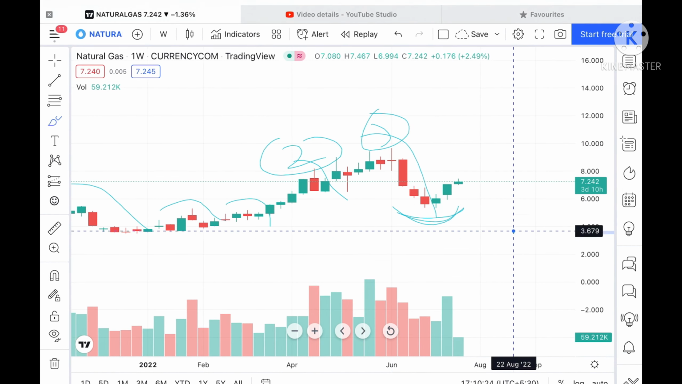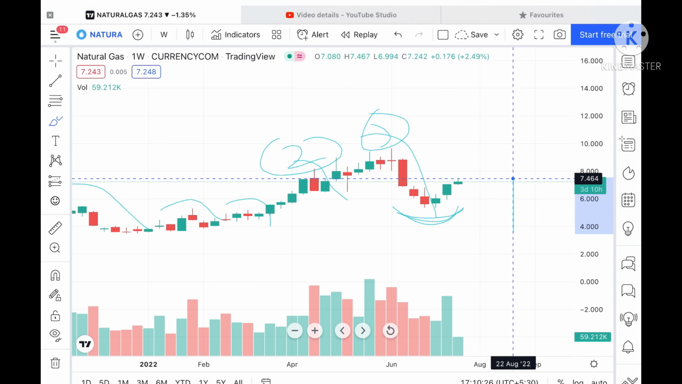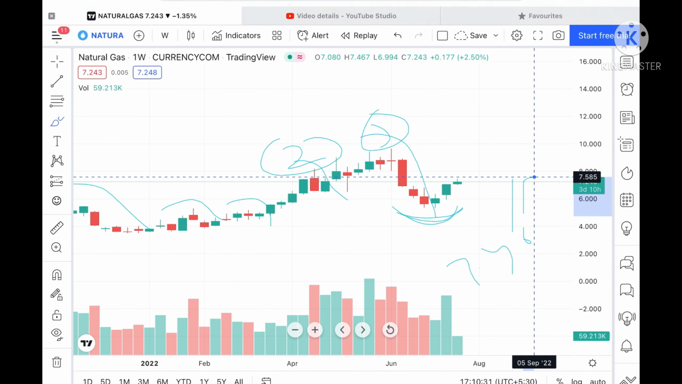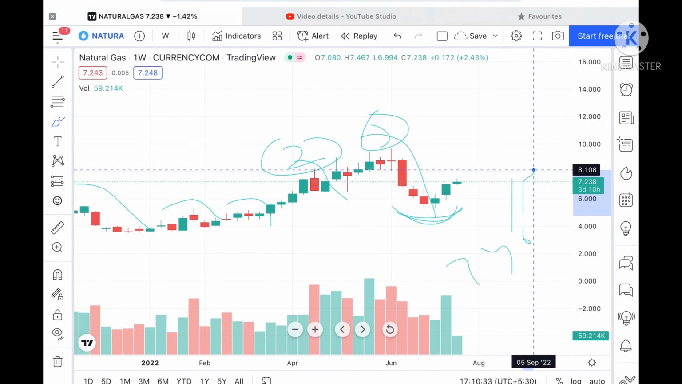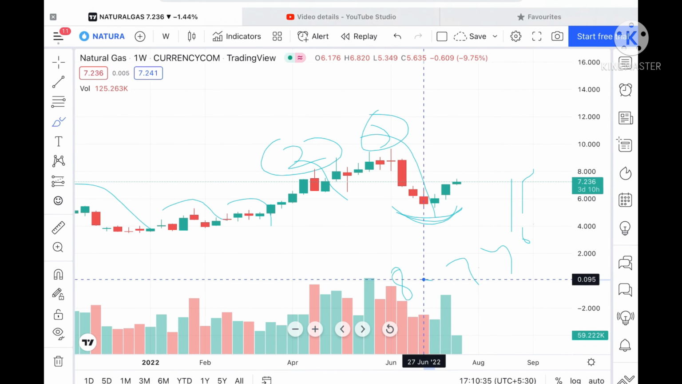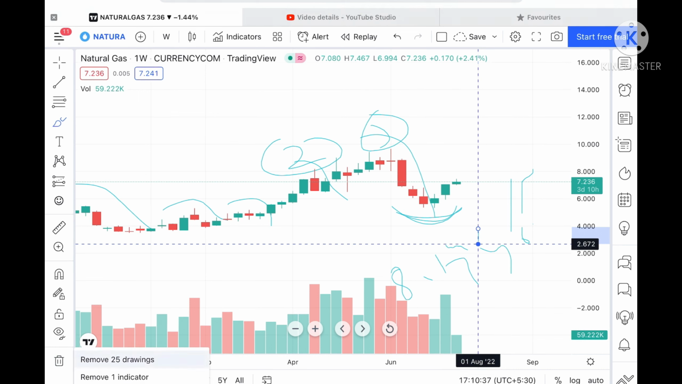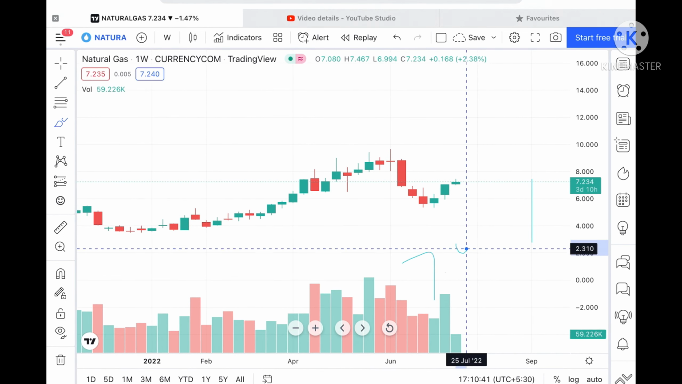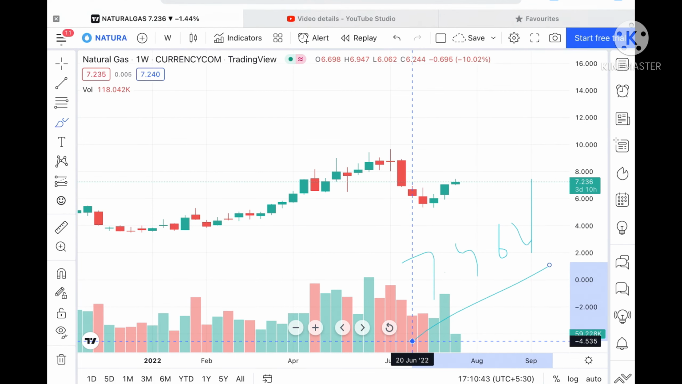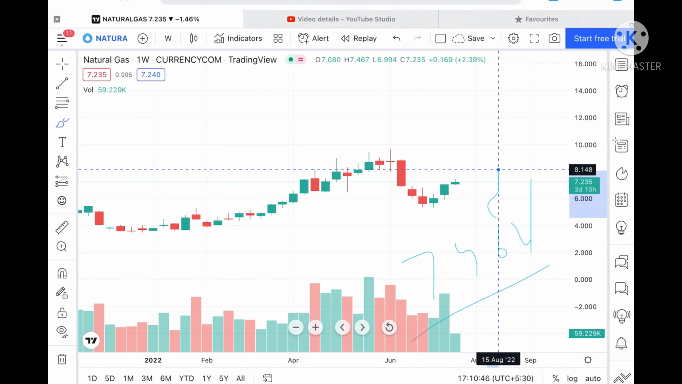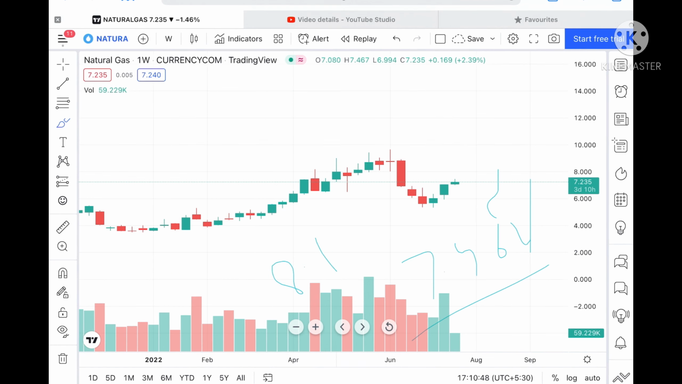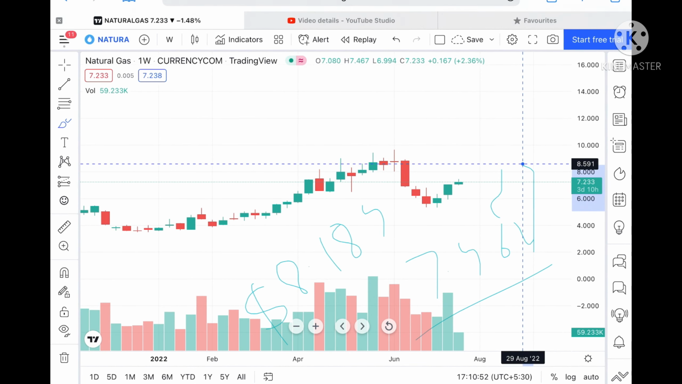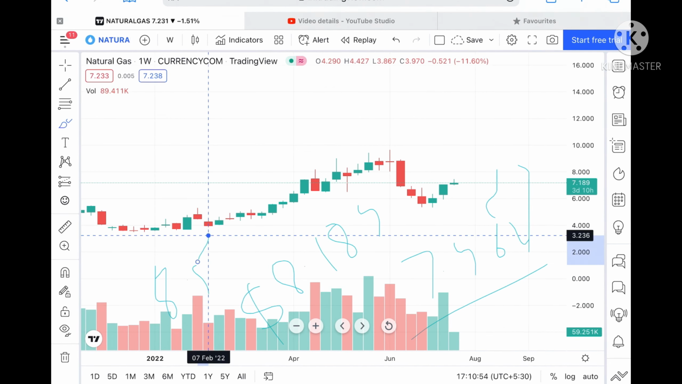Suppose this particular level sustains, we can see it can touch a level of 7.464. And if that level goes upside, it can go further ahead towards a level of 8.148. Again I repeat, if this level sustains, it can move further upside towards 7.464, which is already a weak resistance, so the probability is very high that it can go to a level of $8.189. And if the price sustains above that level, it can touch a level of $8.5.